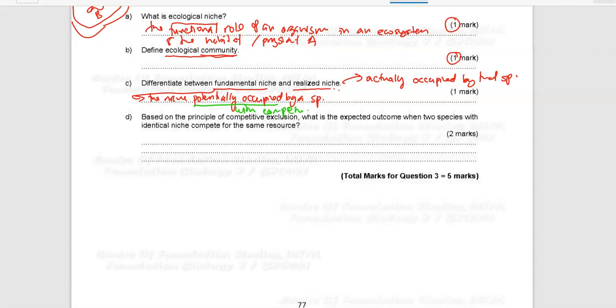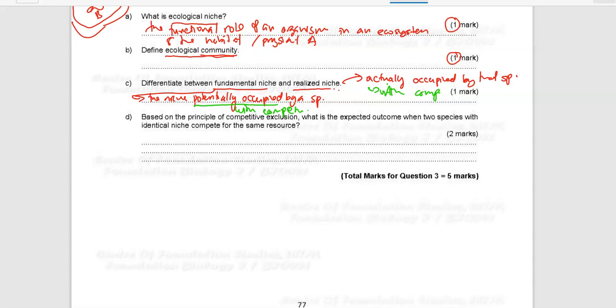For realized niche, it occurs when, for example, two species live in the same area, and these two species will show which space they can actually occupy, which food they can actually feed on. So that is realized niche. This is with competition by another species.